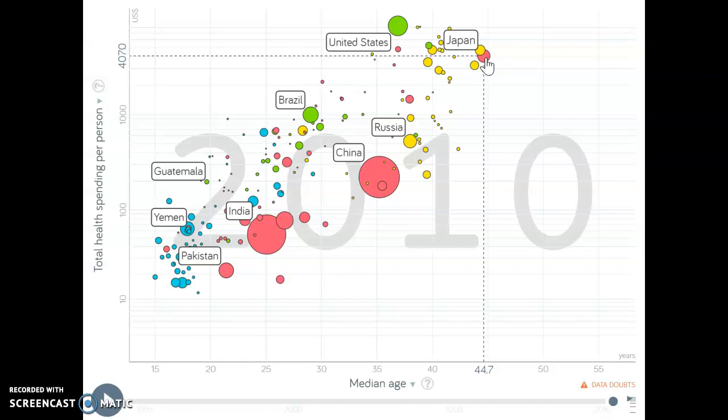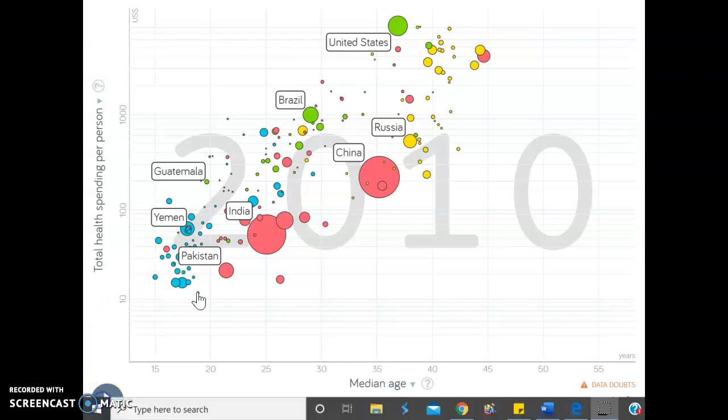Additionally, Niger had the lowest median age at 15 years. It was also interesting to see that Eritrea had the least amount of money spent per person at $11.9 and had the median age of 18.9.